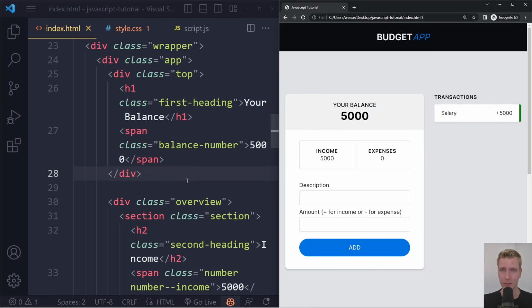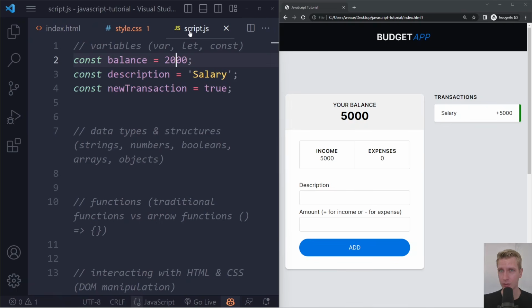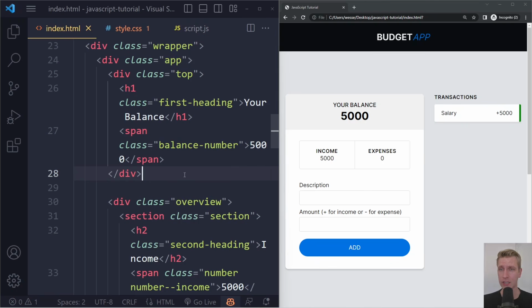Right. Now let's say we want to sort of manipulate this with our JavaScript, right? Very common use case of JavaScript. We want to manipulate the HTML. Another word for this is DOM manipulation. So what we want to do here is change basically the content of this span element, right? So HTML has elements. This is an HTML element. We want to change its text content, and it has this class balance number.